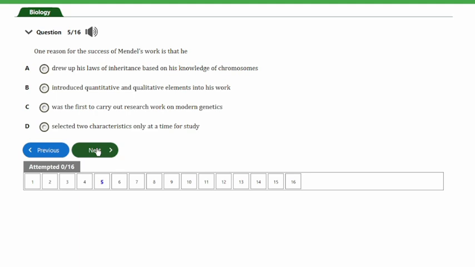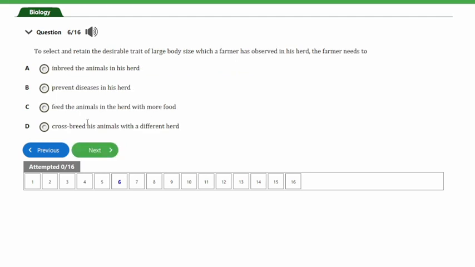Now, selecting the 2 characteristics only at each time for study helped him to observe the inheritance of the individual traits and not having any interference from other traits. So this approach is known as the law of independent assortment. So let's look at the next question, guys, and that's question number 6.